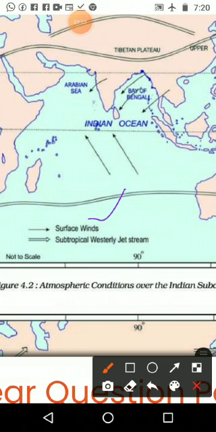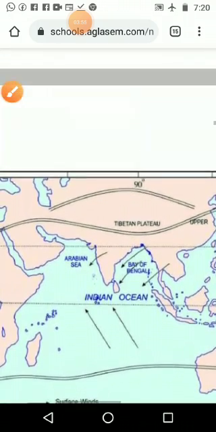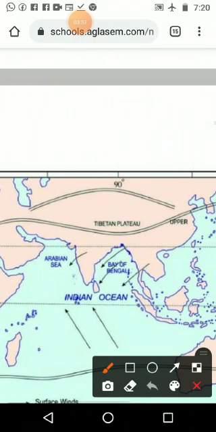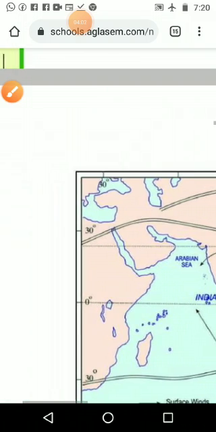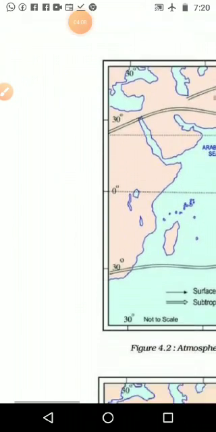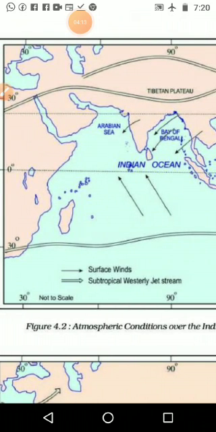Then the second one, subtropical westerly jet streams. We have seen westerly wind and jet streams, and we are going to see them. We can see the second type of wind, shown with two lines. It starts from the Tropic of Cancer, up above the Tropic of Cancer, as well as down of the Tropic of Capricorn. So the subtropical westerly jet streams are passing above the Tropic of Cancer and below the Tropic of Capricorn.